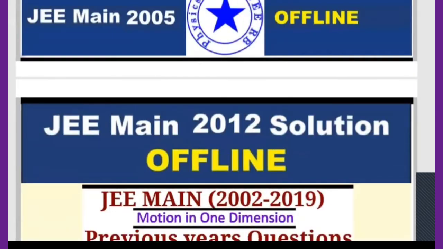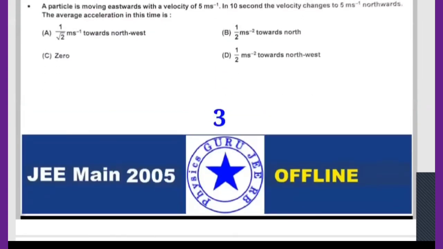So one more question for you. So this is 2005, average acceleration. This we already discussed in the bridge course, might be in vectors. So if it is there with you, okay. Otherwise, tomorrow will be excellent. 2 homeworks are there for you. One should know how to represent a velocity in 2 dimensions. Those who attended the bridge course can do it. If they have not attended the bridge course, nothing to worry. We can explain tomorrow. There is no problem.